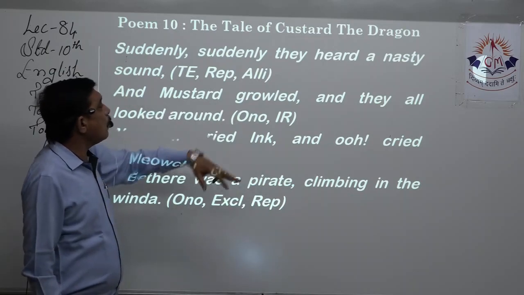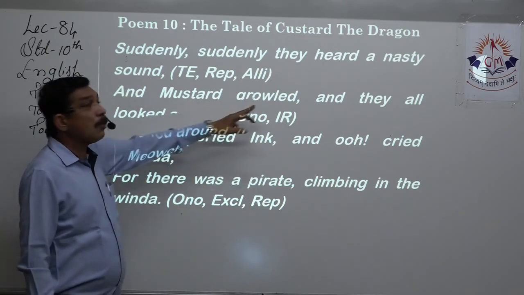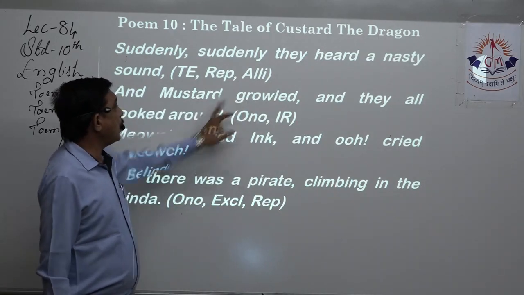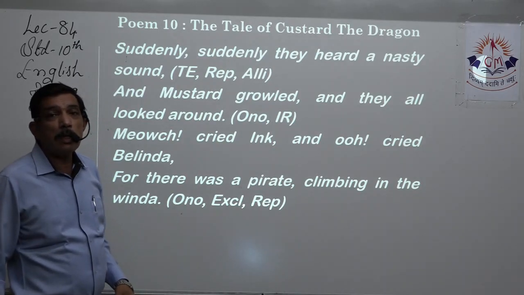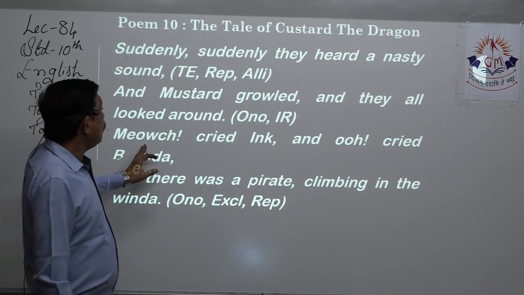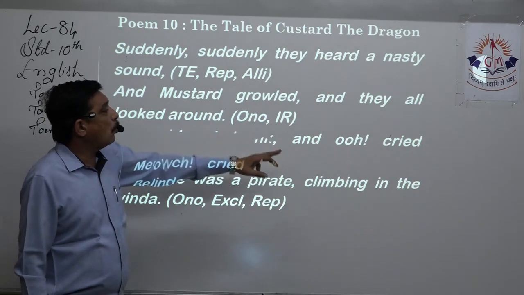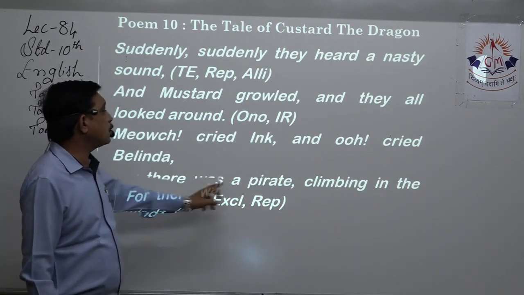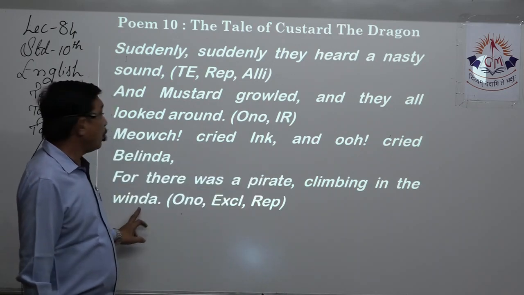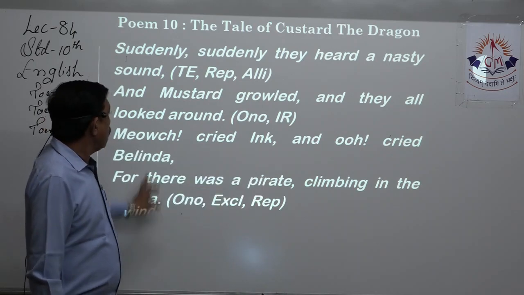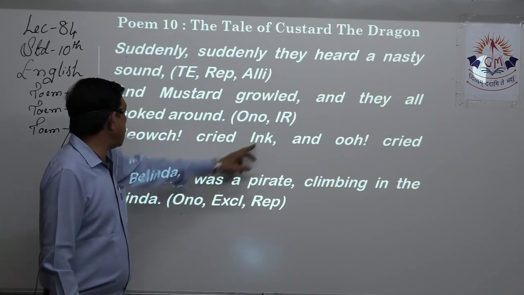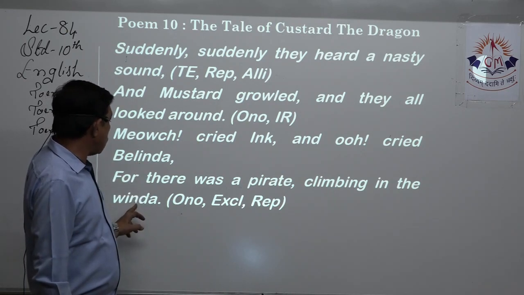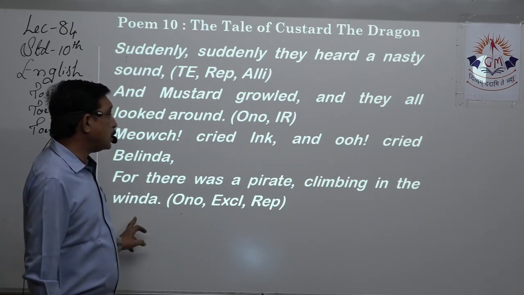And Mustard growled, and they all looked around. Now growling is a sound word, so onomatopoeia is going to be there. Growled and around, internal rhyme is there. Meow cried Ink, and ooh cried Belinda. These two lines have to be taken together. For there was a pirate climbing up in the window. Belinda, window. Ink, blink is not there. Okay. So it will be Belinda, window, right? So internal rhyme will be there.